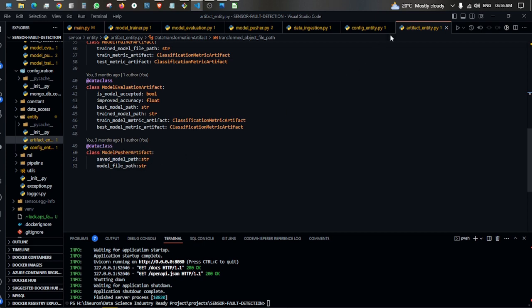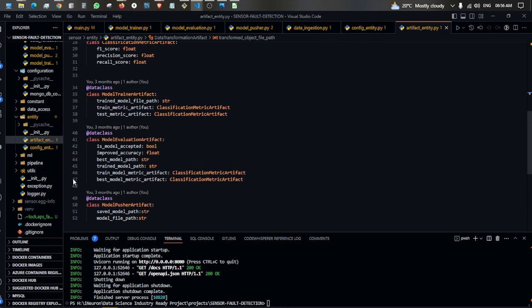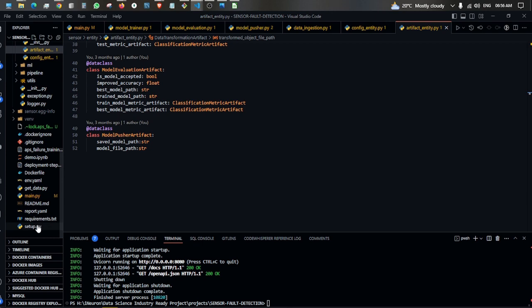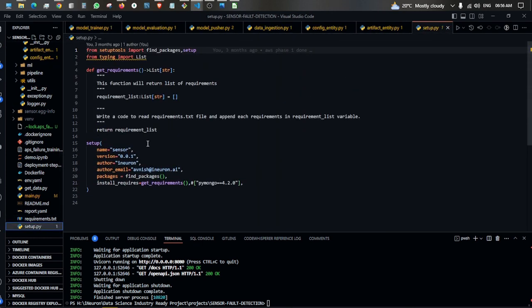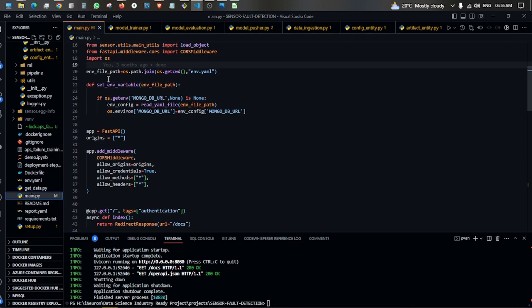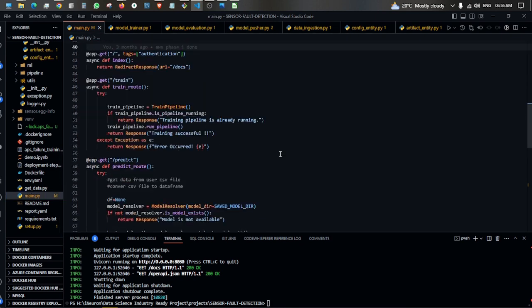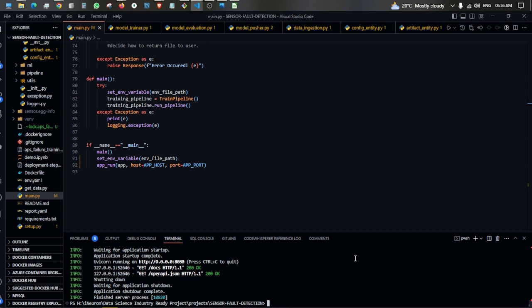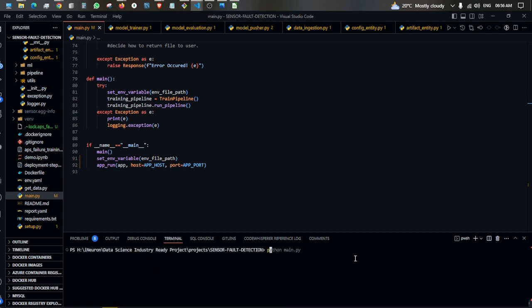We push this model. Once this step is done, we created a FastAPI server to check our output. Wait, I will show you. Python main.py file. It takes time to load because we are connected to the MongoDB Atlas cloud service.